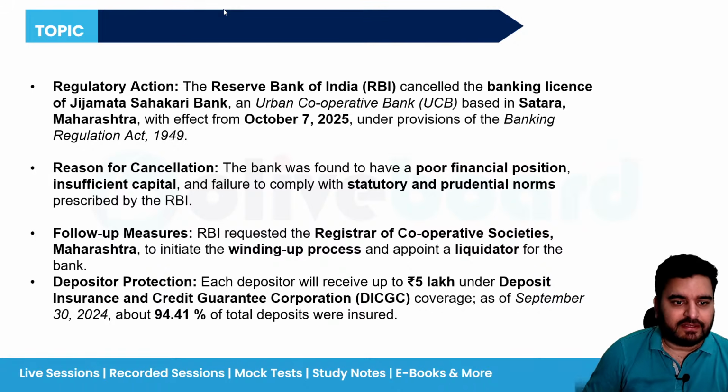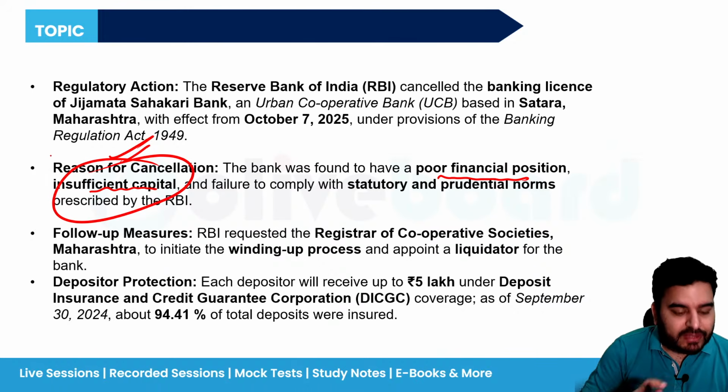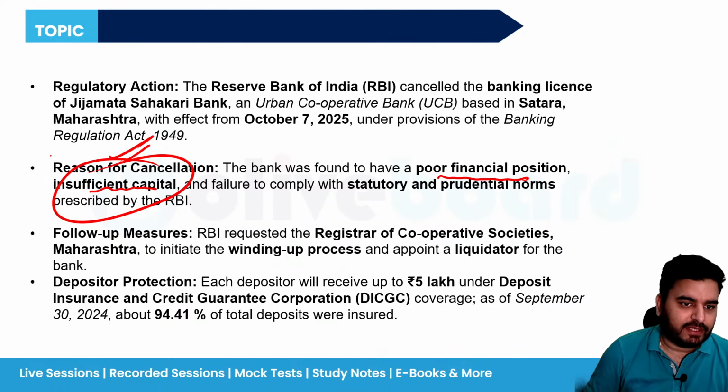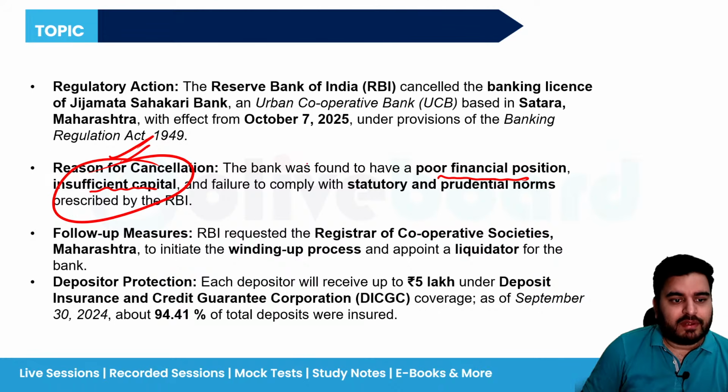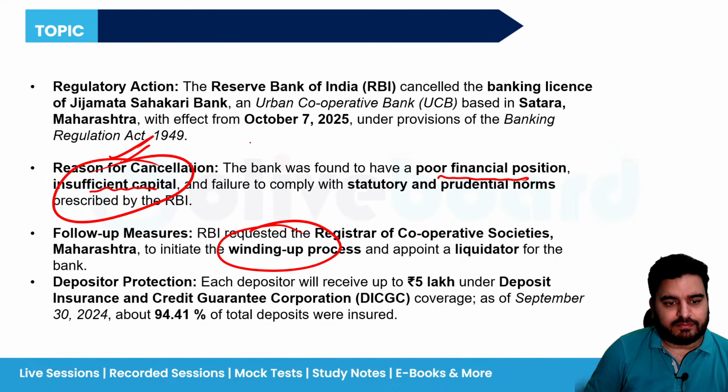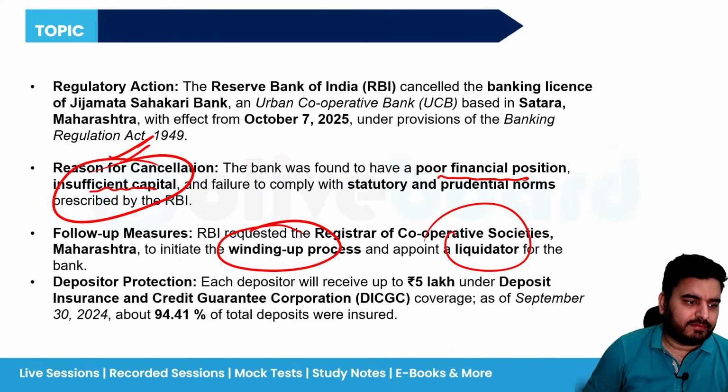Now what was the reason? Let's understand why it was cancelled. Poor financial position and insufficient capital. In simple words, they don't have money. Now RBI says kindly wind up your process. We will appoint a liquidator and we will sell this thing.